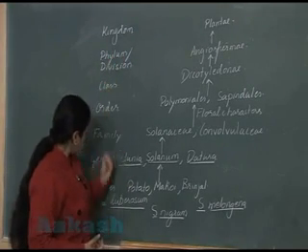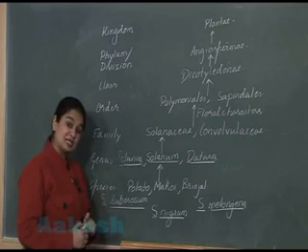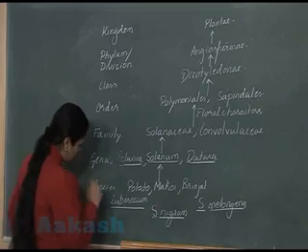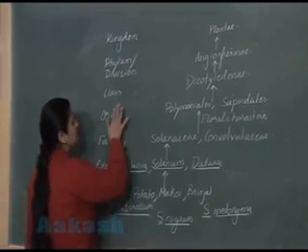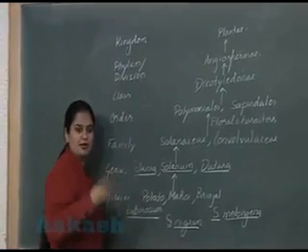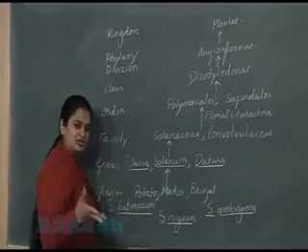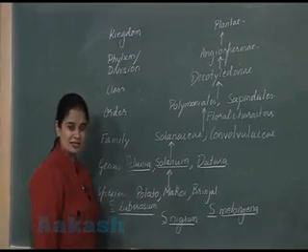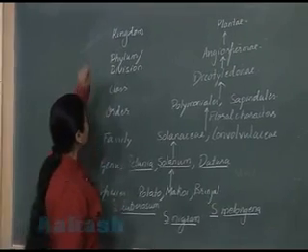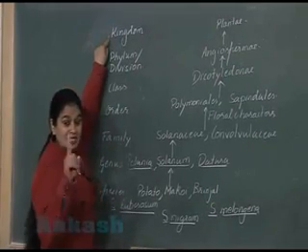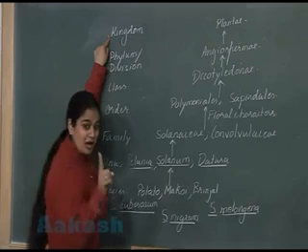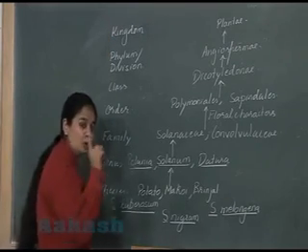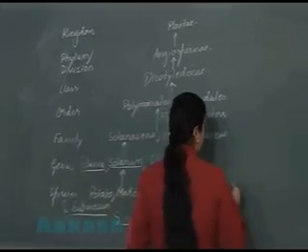So what is the meaning of these different categories? It is very much clear to all of you. You can see the trend here. As we are moving from species towards the kingdom, the number of organisms in each category is increasing. And maximum number of organisms are present in which category? Kingdom. That's why kingdom is known as the highest category, and species is known as the lowest category of classification. So I can write this trend here.